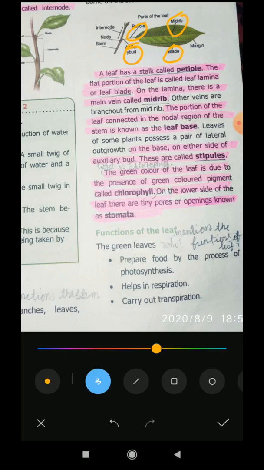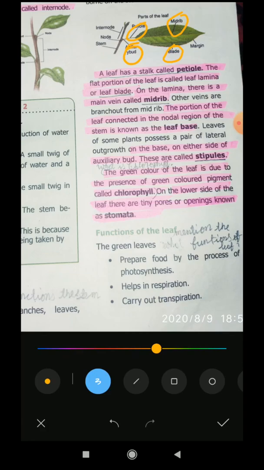First point, leaves prepare food by the process of photosynthesis, help in respiration, and carry out transpiration. The leaf does the photosynthesis process, as you already know, and gets the energy from the sun. The tiny pores are called the stomata. They help with respiration and finally carry out transpiration also.